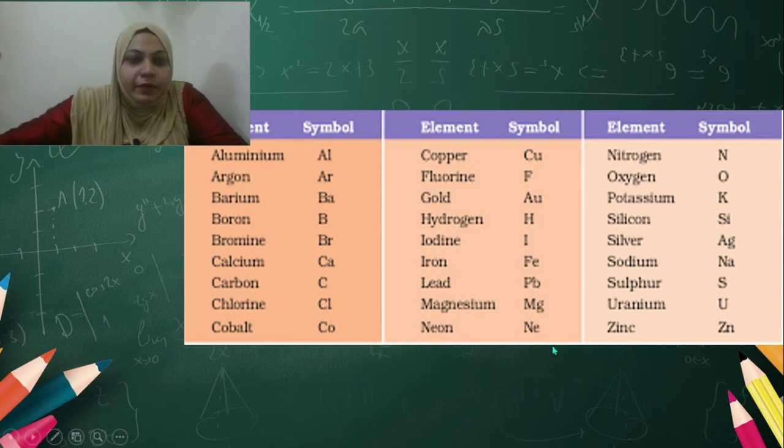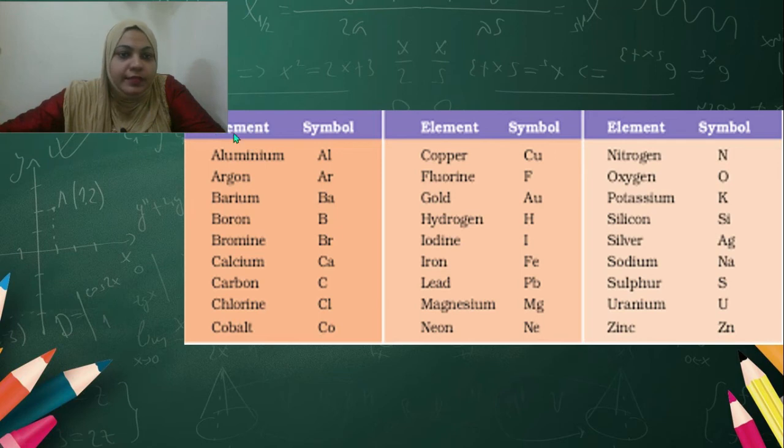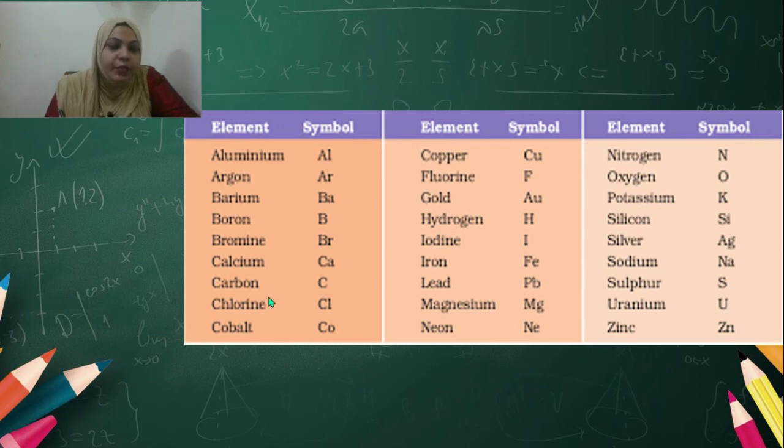Now I am showing you a table from your reader. This is just only for your reference. No need to memorize all this. With the passage of time and continuous usage of these symbols, you will automatically be able to reproduce all these symbols. So here we can see what is the symbol for aluminium. Al is the symbol for aluminium. Ar is the symbol for argon. Ba is the symbol for barium. B is the symbol for boron. Br is the symbol for bromine. So again I am telling, no need to by heart all these symbols. After continuous usage, you will automatically able to learn all these.